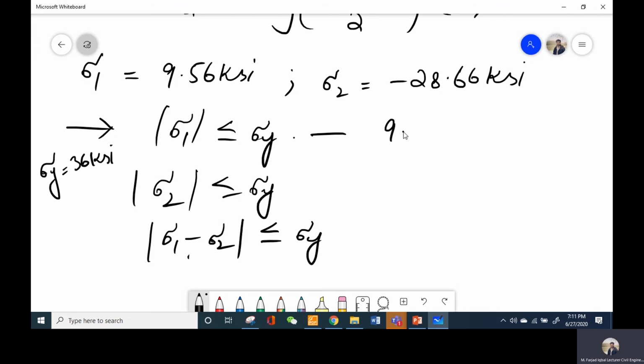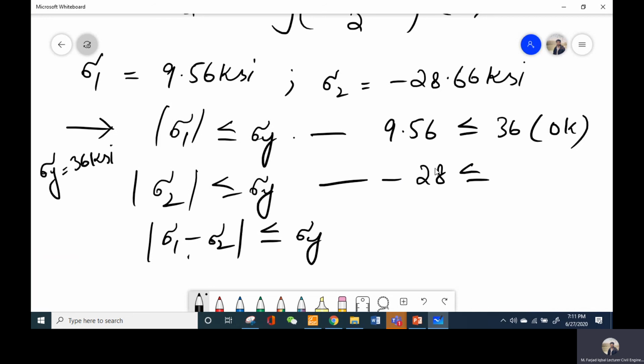Sigma 1 is 9.56, so we can say that sigma 1 is less than or equal to 36, so the material is not going to fail. The second condition, sigma 2 is equal to minus 28.66, and its absolute value is less than 36, so this is also satisfied. The third condition is the difference between sigma 1 and sigma 2.